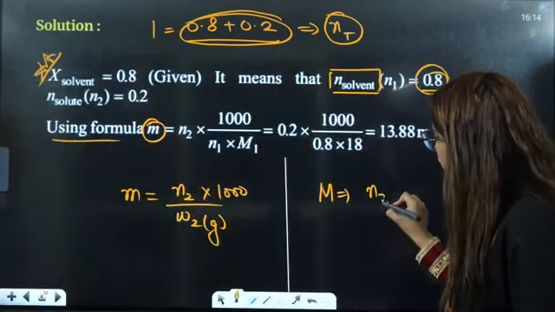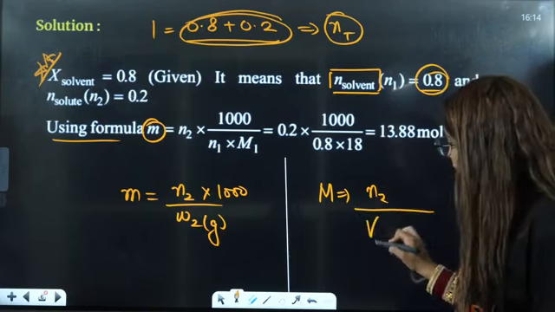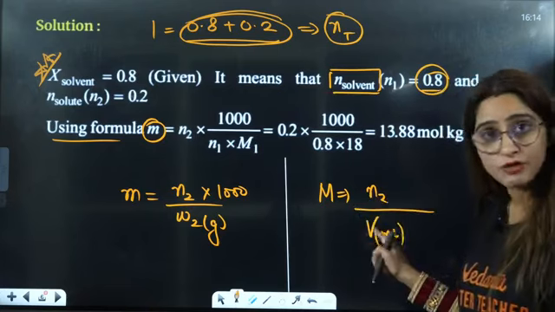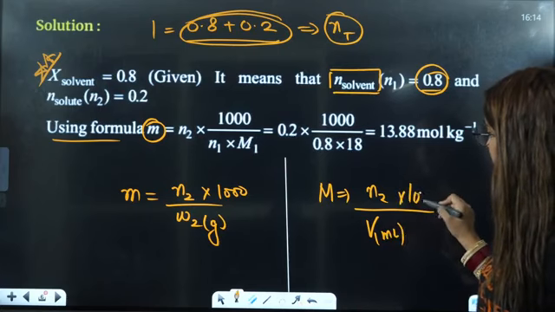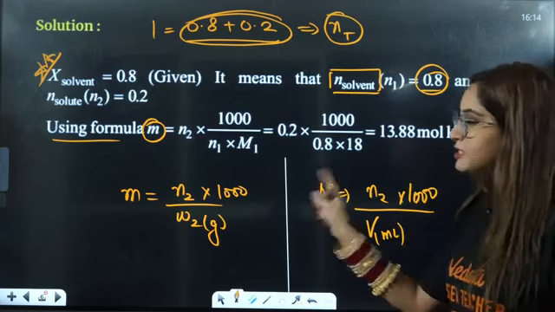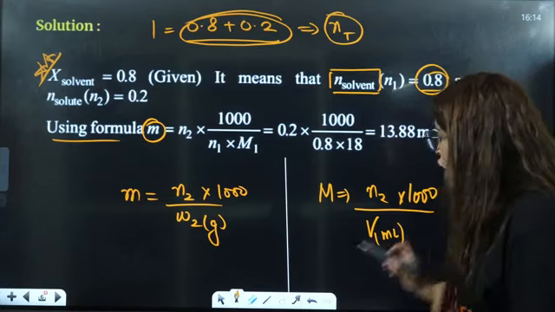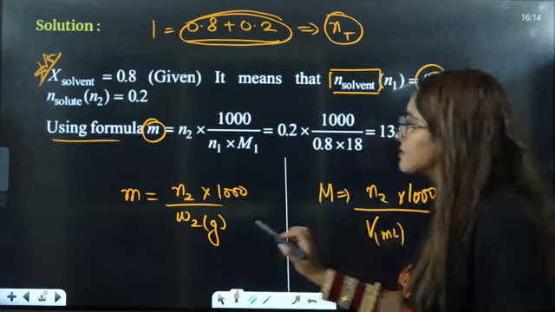Molarity is the number of moles of solute divided by volume. If this is the volume of solution in milliliters, this will be multiplied by 1000. These two are very important formulas, right? Okay. Now here they are asking you this